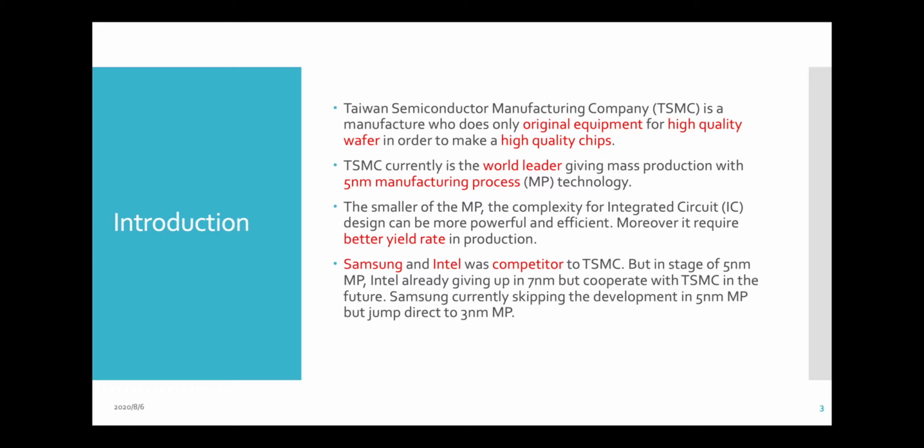Currently, Samsung and Intel were the competitors, but overviewing the stage of 5 nanometer, Intel had already given up in the stage of 7 nanometer and turned to cooperate with TSMC to make their CPUs in the future. And Samsung keeps developing the 5-nanometer technology, and they keep focusing on research, maybe next year or 2022, to develop the 3-nanometer manufacturing process.